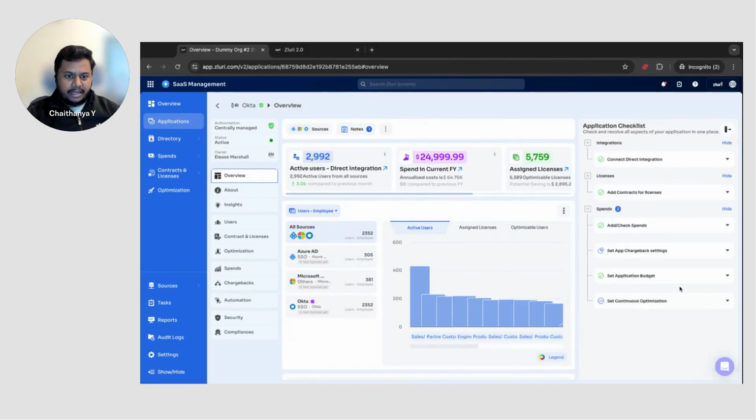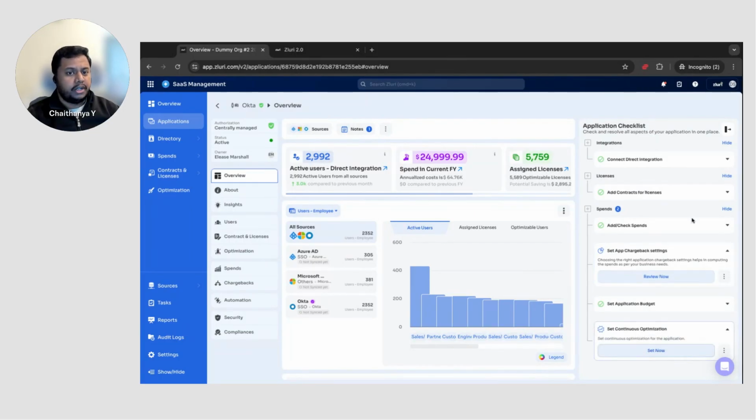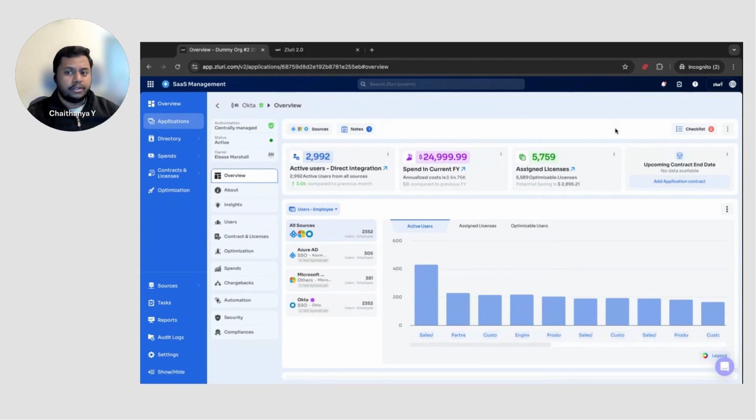As I was mentioning, there's a checklist that's currently available. In order for me to look at these data points, I've connected the data integration, I've connected the contracts, and I've added the spends of this application. I haven't finished the chargeback settings yet, so I can review this and complete that. I haven't set up continuous optimization yet. So this is a checklist of things that I can do here. Along with this, the rest of the secondary actions that you can do on this application are hidden over here so that these are not primary for you and not interfering right now.